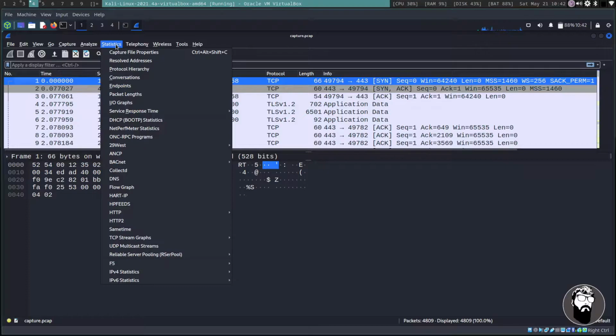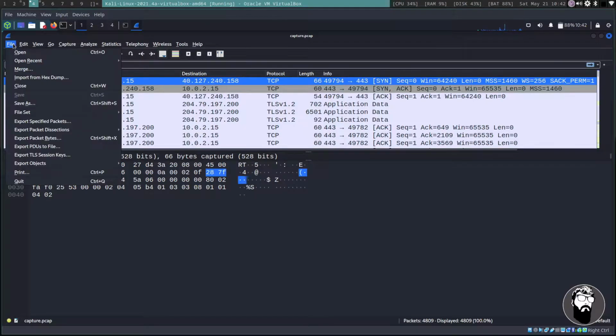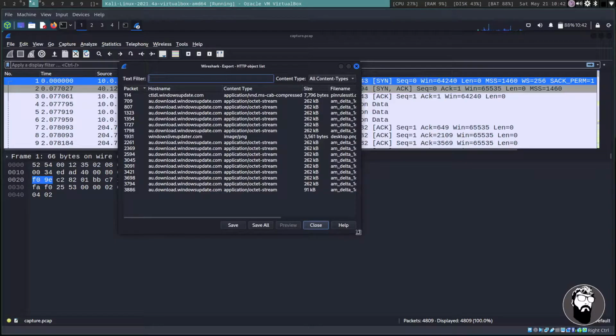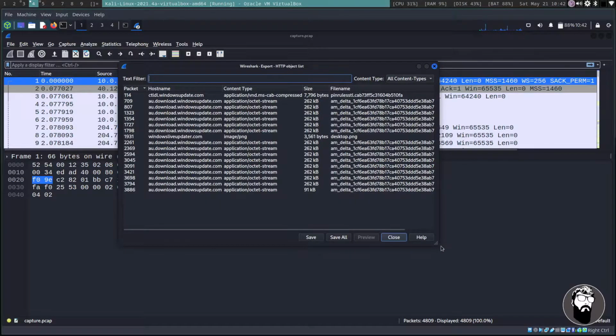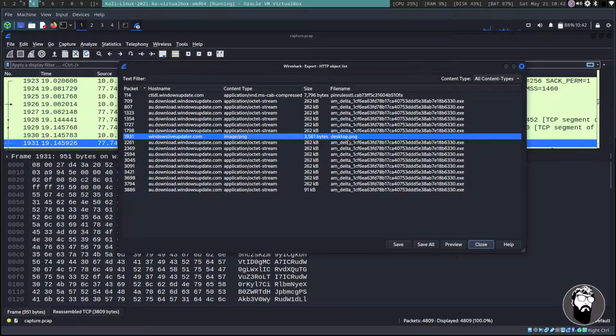One other thing I always like to look at is the conversations, because it shows you the addresses that are communicating in this capture. We have one address that's communicating with a lot of different other addresses. So we're going to see if we can get a quick win with exporting HTTP objects. We've got quite a bit of stuff here to look at. The first thing that caught my eye is there are a lot of executables, and these appear to be Windows updates. But then there's also this windowsliveupdater.com, and it has an image file, a PNG, desktop.png.